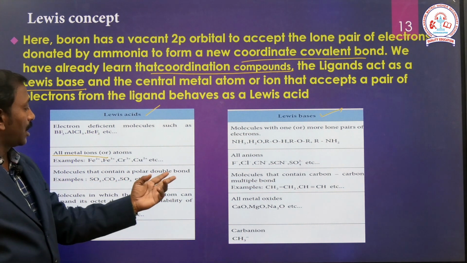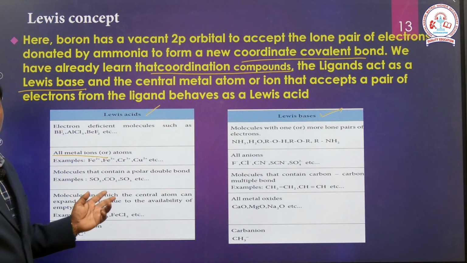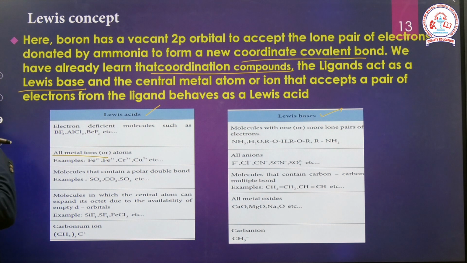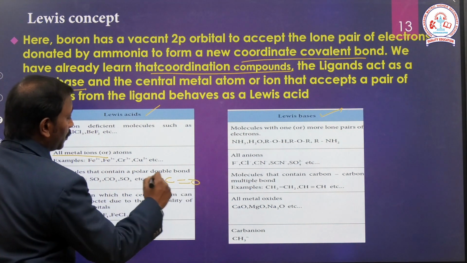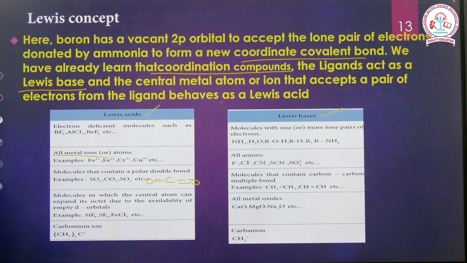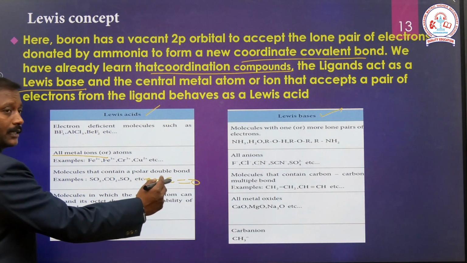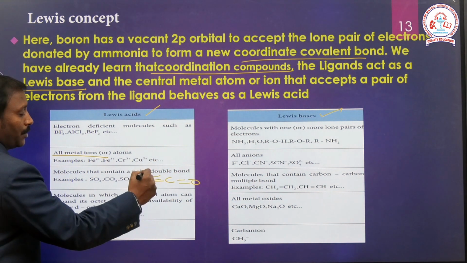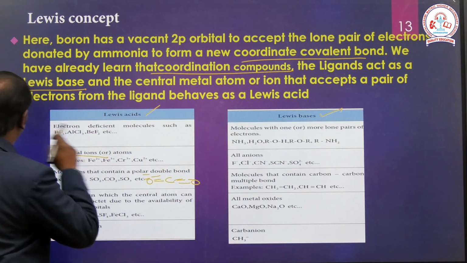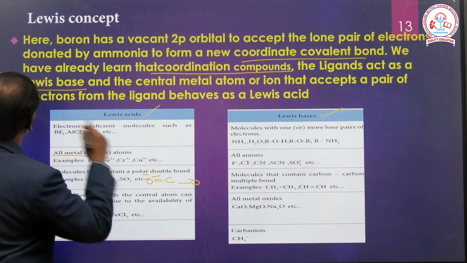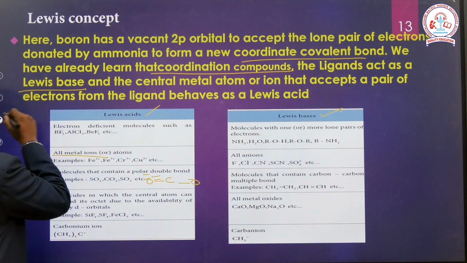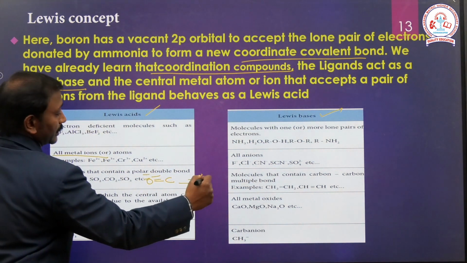Molecules that contain polar and double bonds are examples, polar compounds or double bond compounds. For example, C double bond O in carbon dioxide can change into C triple bond O with a negative charge and C single bond with a positive charge, so this is the polar nature.